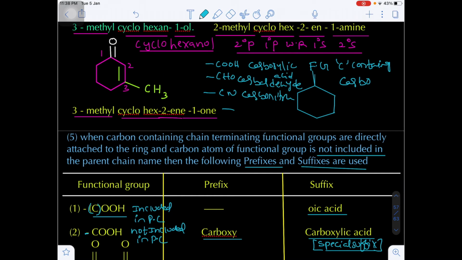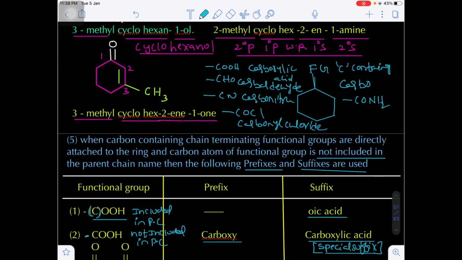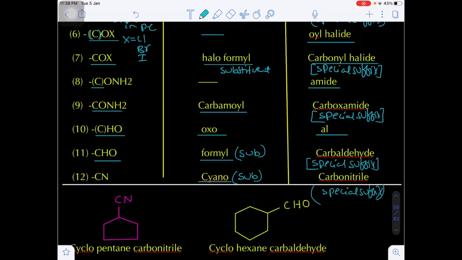And next, COCl, carbonyl chloride, that is the acid chloride. CONH2, carboxamide. These are some special suffixes which we have to consider. Here, for carbon-containing functional groups, one exception is there, except ketone, because ketone is also a carbon-containing functional group.